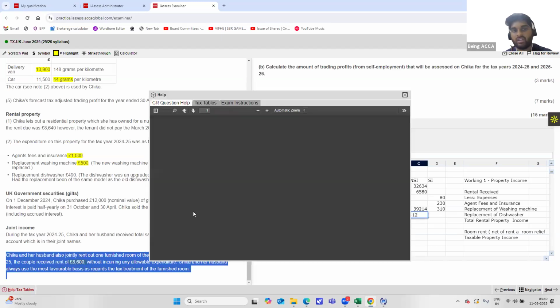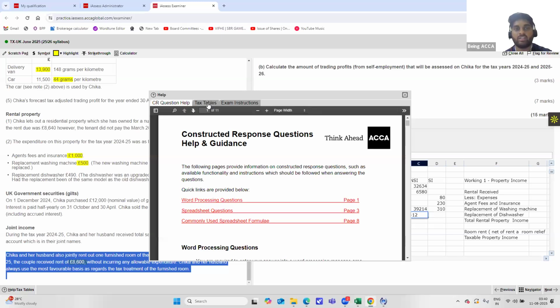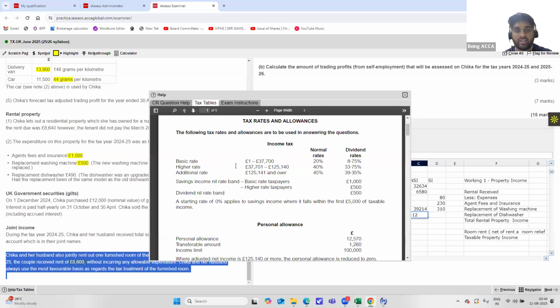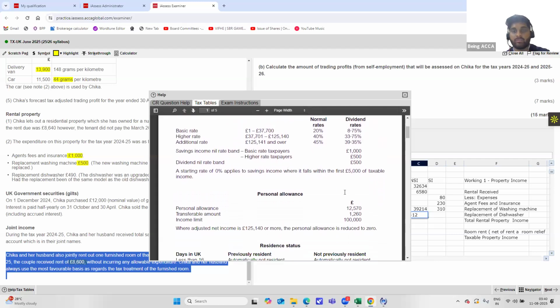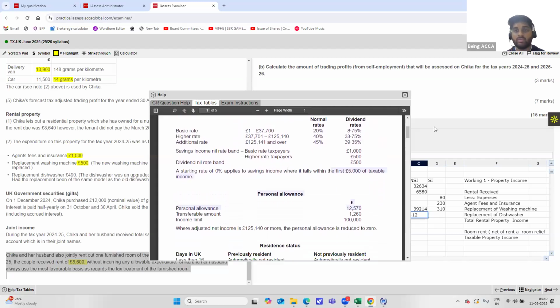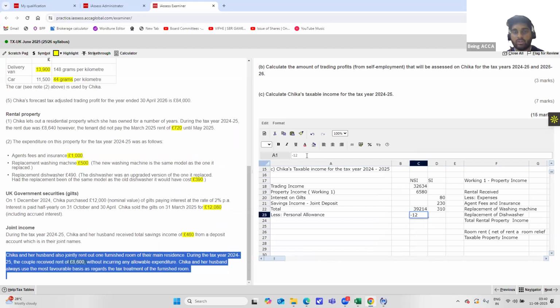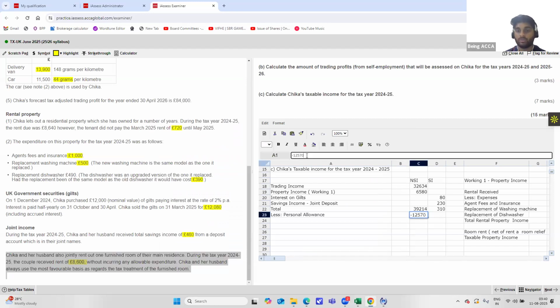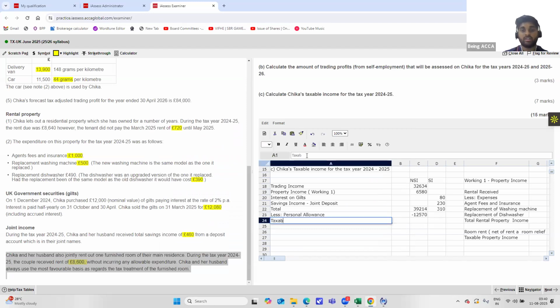If you're confused about that, do not worry. Always open the tax table and you will find your personal allowance there. Personal allowance is 12,570. If you're in doubt, always check that out and you'll be good to go. Since your total personal allowance is being used up on non-savings income, this savings income will not be getting any personal allowance. So your taxable income would be the sum.